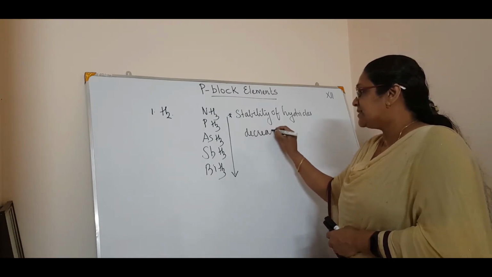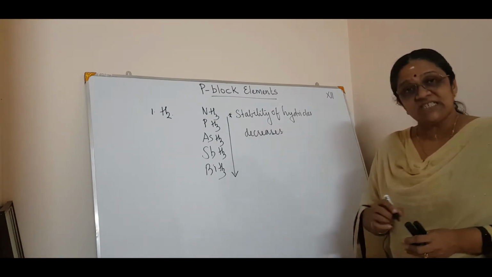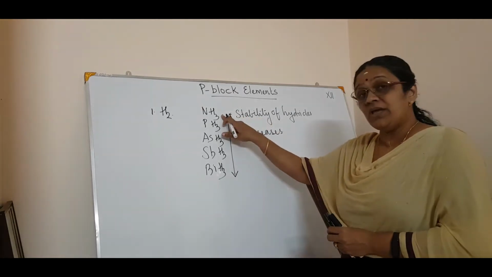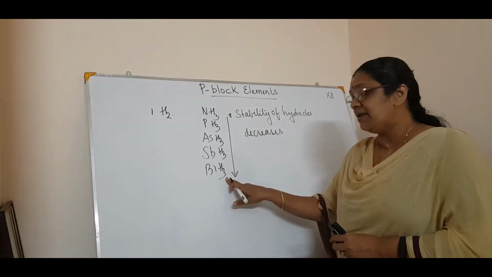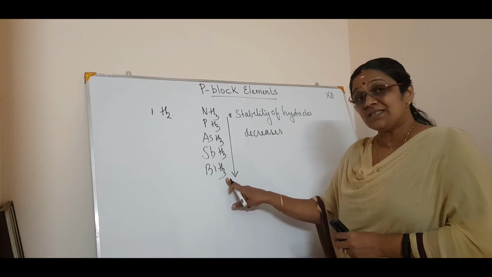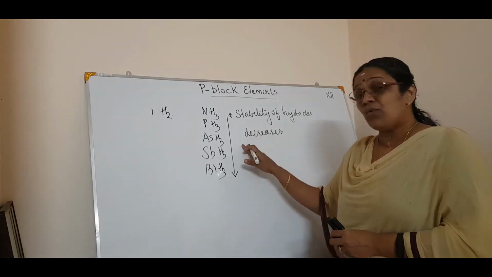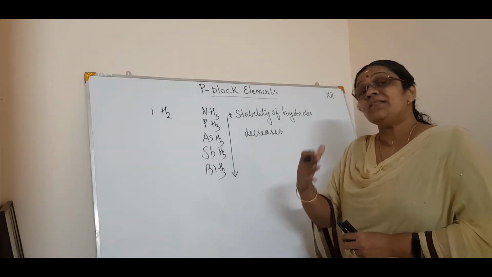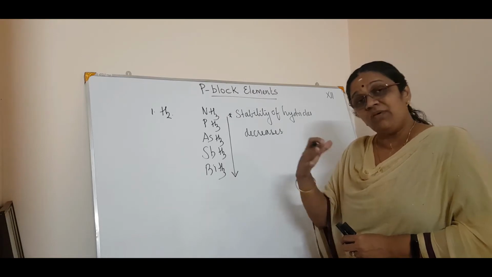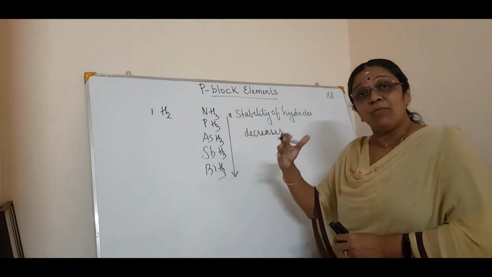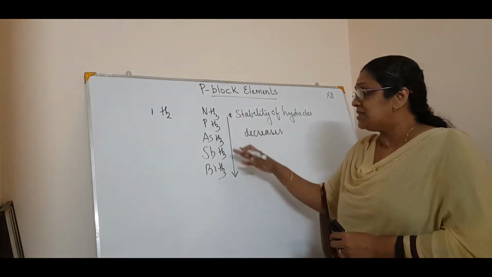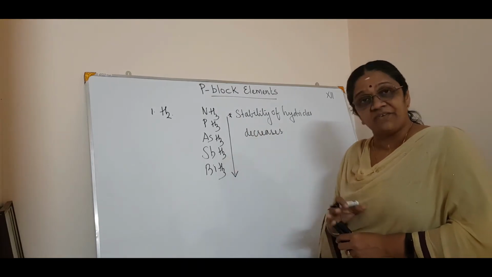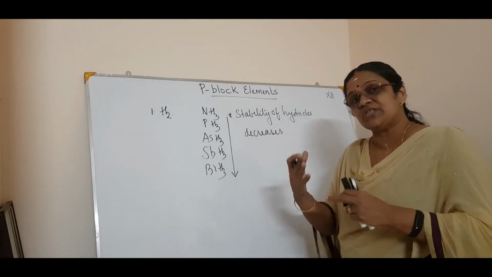Which means ammonia is more stable than BiH3. Questions are asked like that. They won't ask directly why the stability is decreasing. They will ask by taking an example of a compound, like ammonia is more stable than antimony hydride. Why?